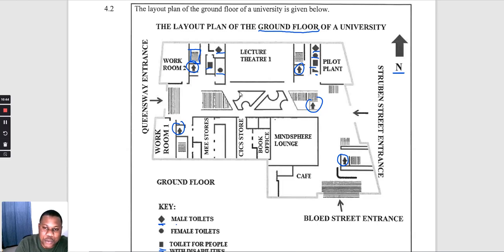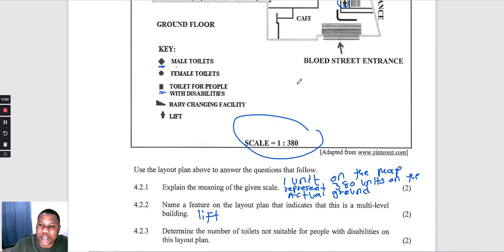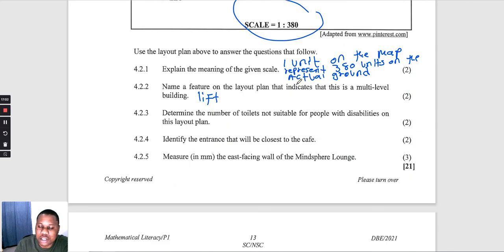We have this one for male, and then this one for female. That means these two are not suitable for people with disabilities. Then again we have this one. That means we have 4 toilets in total that are not suitable for people with disabilities.